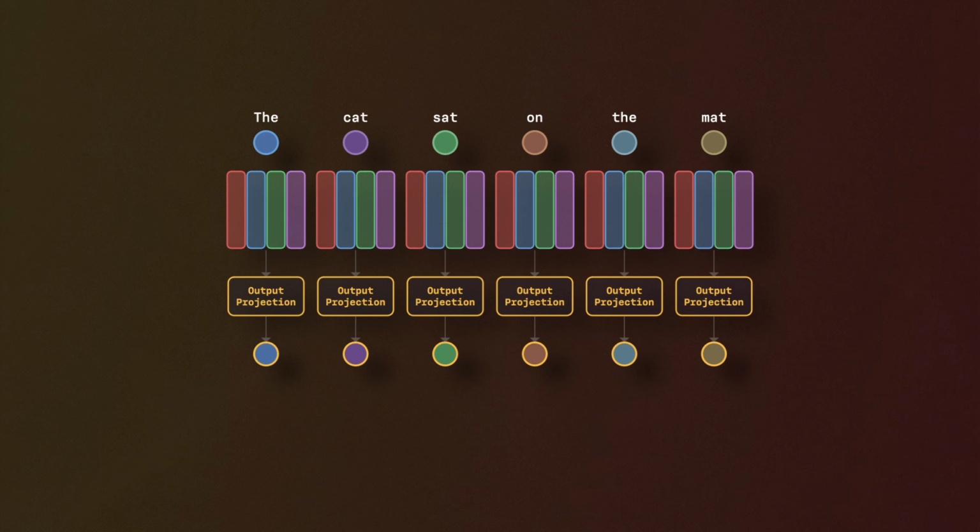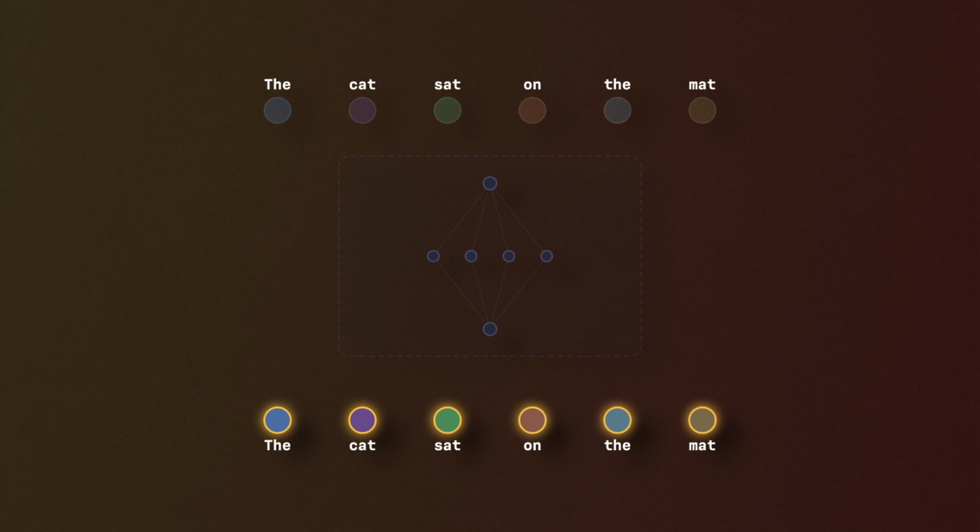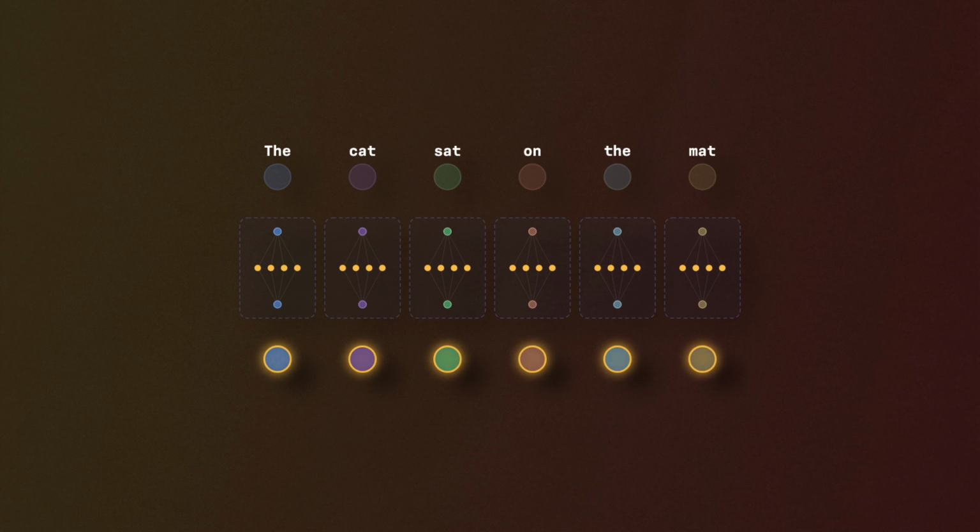And feed-forward layers come next. Each token's vector, now context-enriched from attention, passes through a small 2-layer network. The feed-forward step processes each token on its own, refining the signal before it moves on.